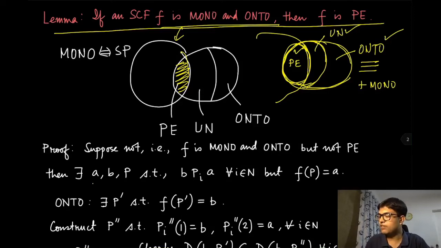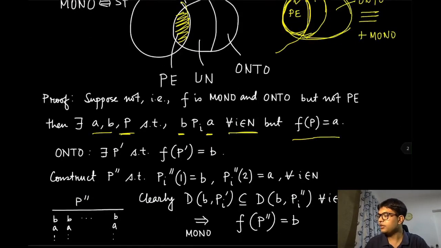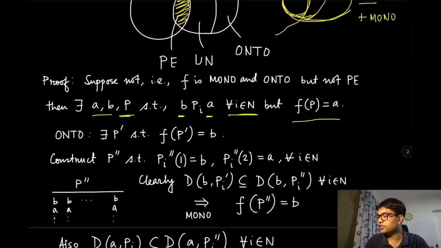It says that you have A and B and a preference profile P such that B is strictly preferred to A by all the agents in set N, but the social choice outcome is equal to A. If that happens, then this social choice function is not Pareto efficient. But we also know that this social choice function is onto. That means for every B, there exists some P prime such that f of P prime is equal to B.